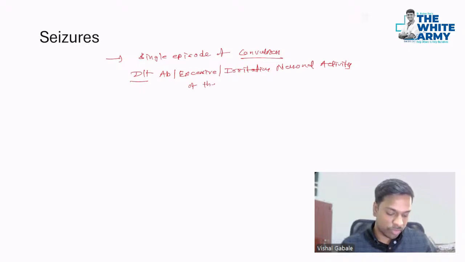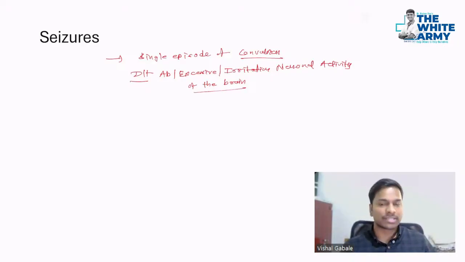Of the brain. I'll try to improvise it by slowly writing it. Okay. So this is the classic definition that's given in the Harrison. So seizure, as we discussed, can be of different forms. Sometimes it can be convulsive, sometimes non-convulsive. Seizure can also occur because of different reasons: mostly organic brain disease, or even structural brain disease, even brain injury, even metabolic encephalopathy. So that was the C option in that MCQ.